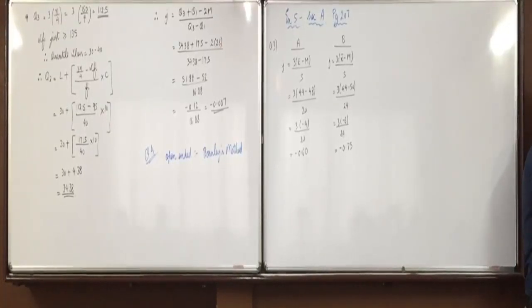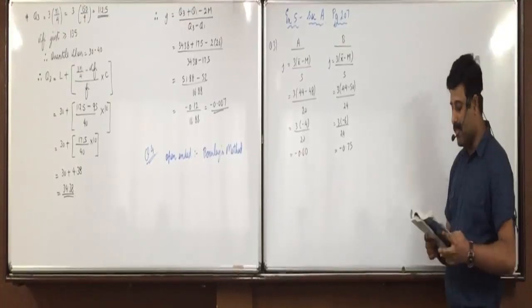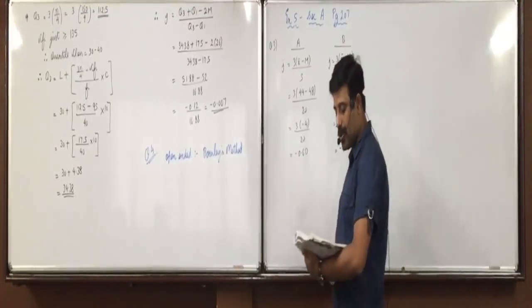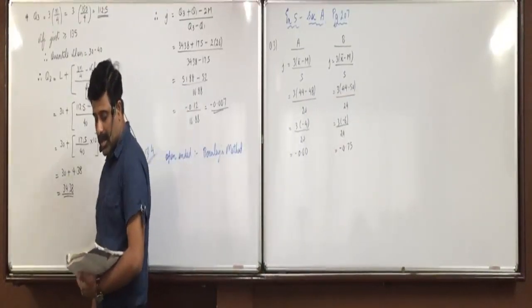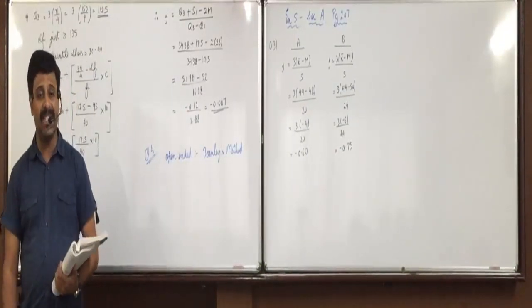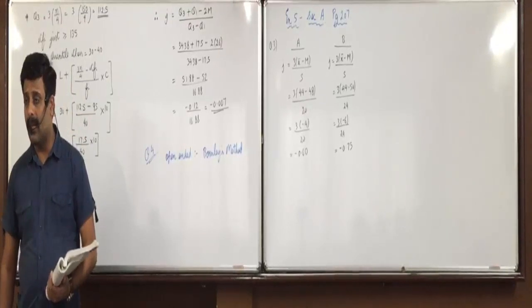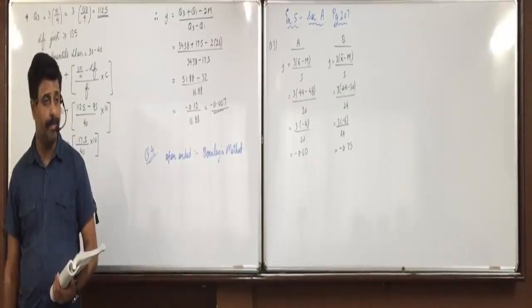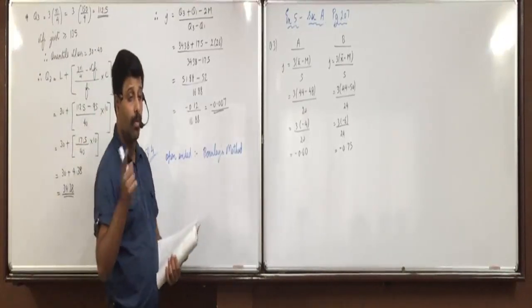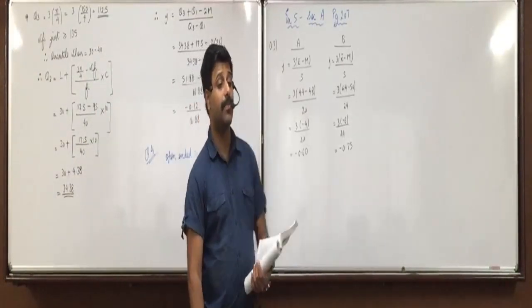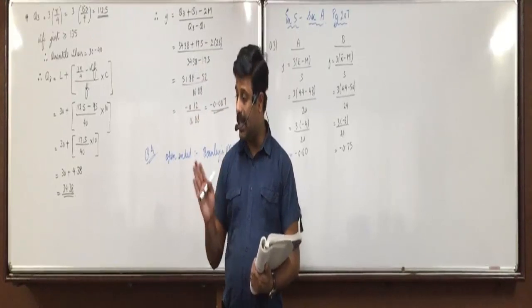Question 4. The measures of central tendency are given for the following three frequency distributions. All of them are unimodal distributions. State the type of skewness. Now we just have to state the type of skewness. First characteristic, keep it in mind. For positive skewness, mean is more than median is more than mode. For negative skewness, mean less than median less than mode.